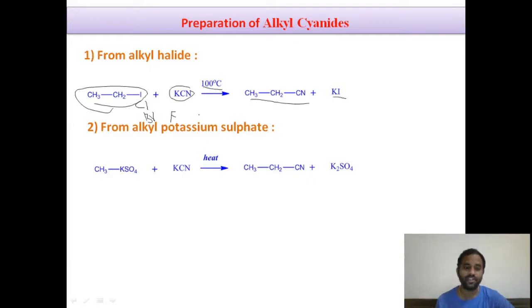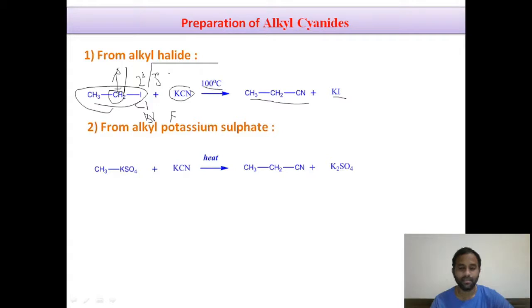Similarly, if you look at this compound, it is a primary alkyl halide. If you take secondary or tertiary carbon and observe the reaction, we see tertiary alkyl halides will undergo this reaction to give alkyl cyanide very easily compared to primary alkyl halides, right?